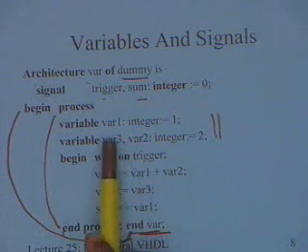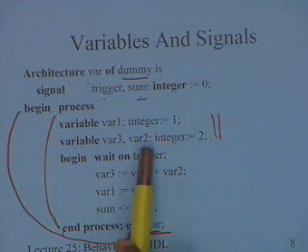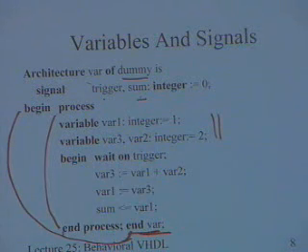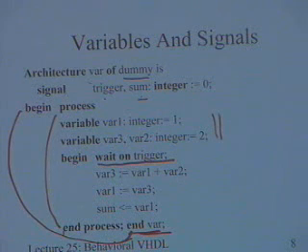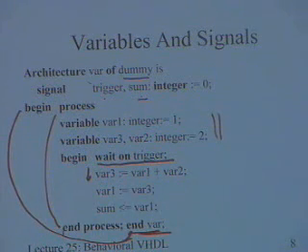So you have var1, var2 and var3, let us say the 3 variables, and let me define this. This is a very important construct, and later on we will use this very heavily when we describe algorithms using VHDL. Wait on trigger. Wait is a construct which suspends the execution of the process, and it waits for an event to occur. You can specify any event. In this case, any event on trigger will make it proceed further.